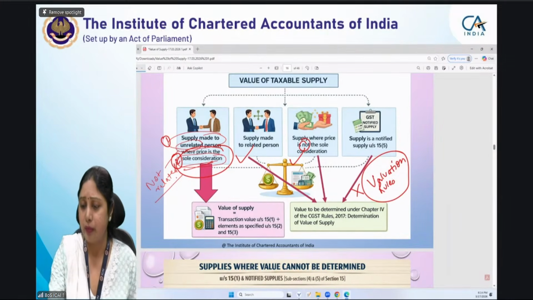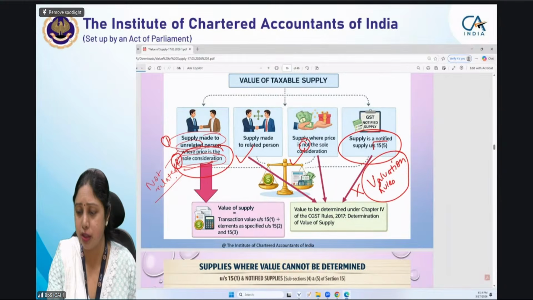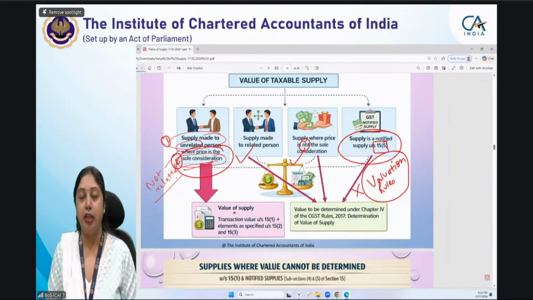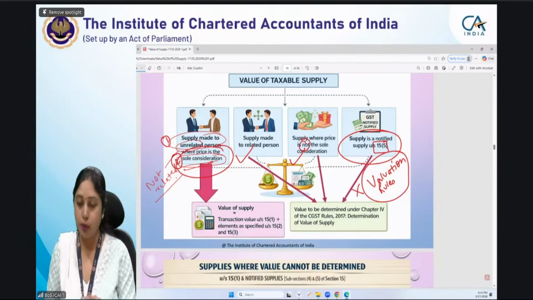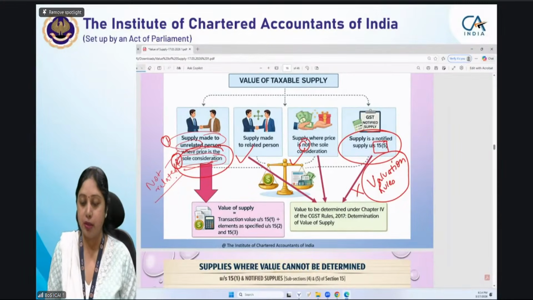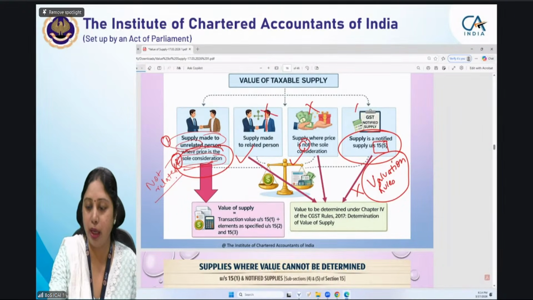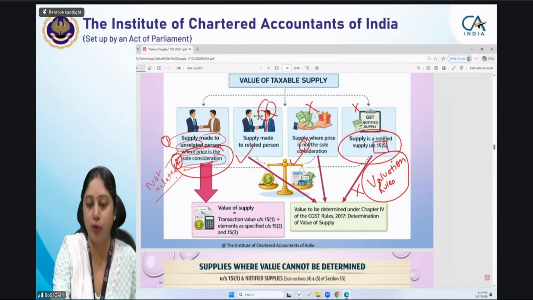Moreover, certain supplies are notified under section 15 subsection 5. Those supplies, too, have their value determined as per valuation rules. So these three you do not have to do at the intermediate level.